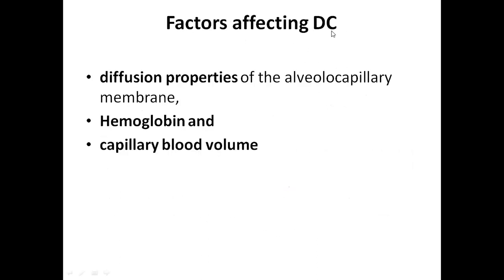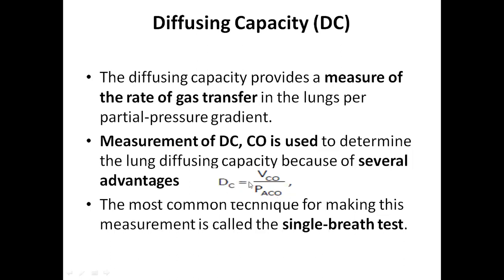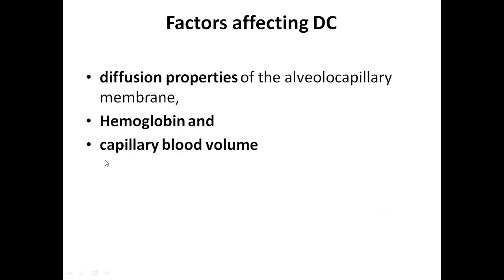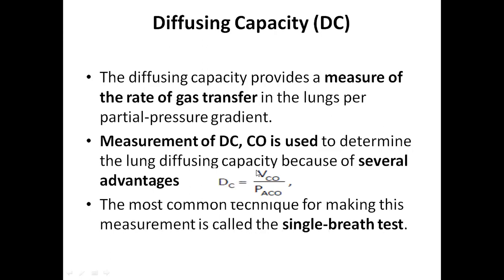So factors that affect diffusion capacity of a gas are the diffusion properties of the alveolar capillary membrane, hemoglobin content, and capillary blood volume. The more the hemoglobin content, the more will be the diffusion capacity, because more flow of carbon monoxide occurs. More and more carbon monoxide will go and enter the hemoglobin. The more the blood volume, the more will be the availability of hemoglobin and the more will be the diffusion of carbon monoxide.